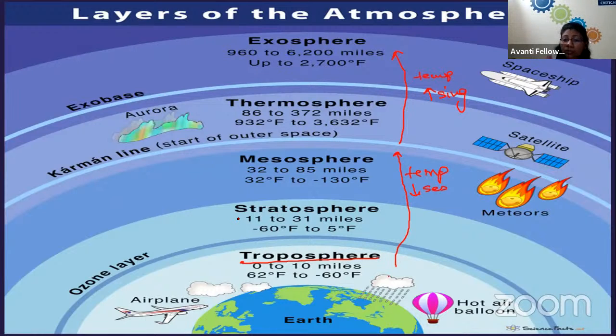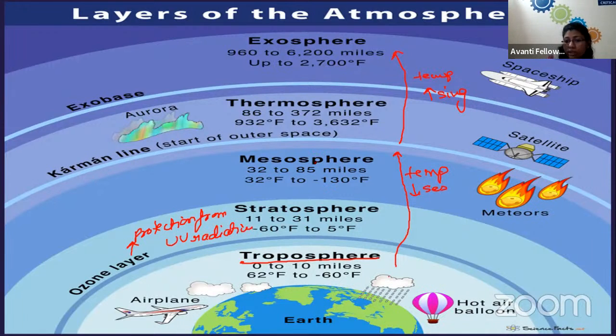Then we have the stratosphere. This is the second layer from the earth level, and the width of the stratosphere is 11 to 31 miles. The temperature again drops, from minus 60 Fahrenheit to 5 degrees Fahrenheit, and this is the layer where our ozone is present, the ozone layer, which provides protection from UV radiations. Okay.